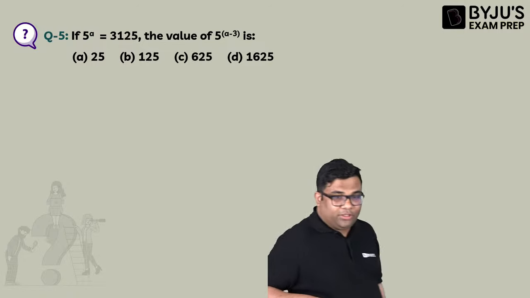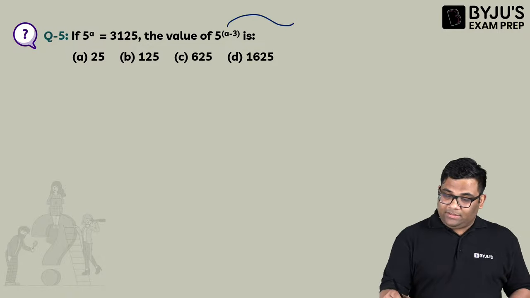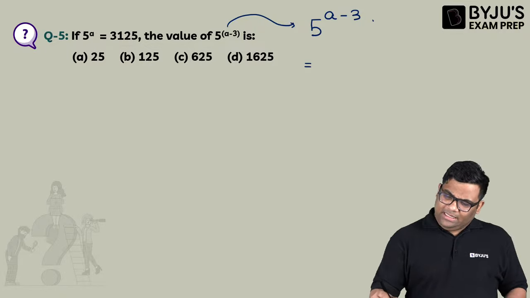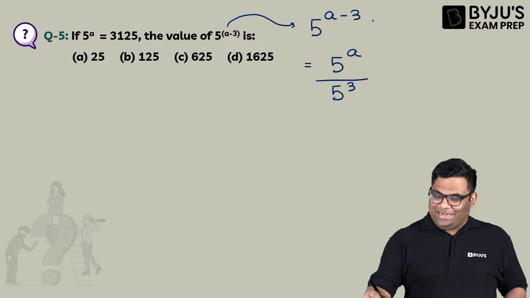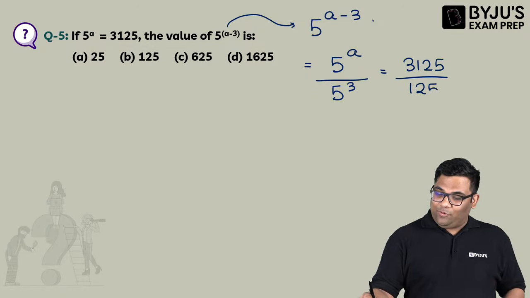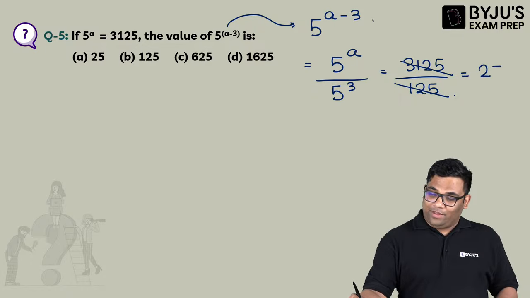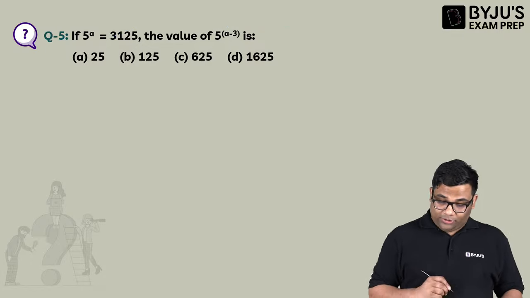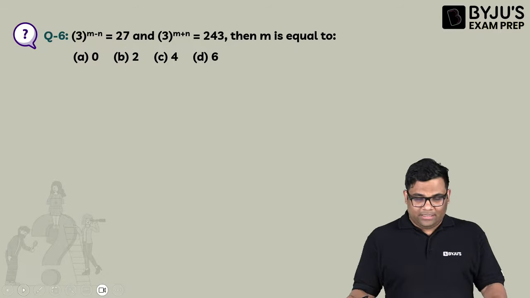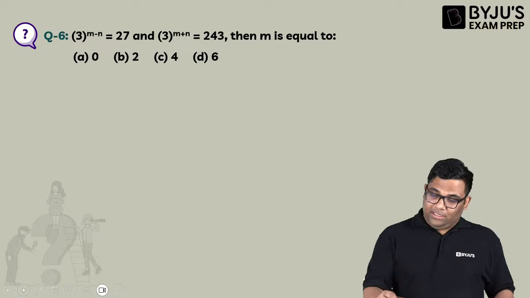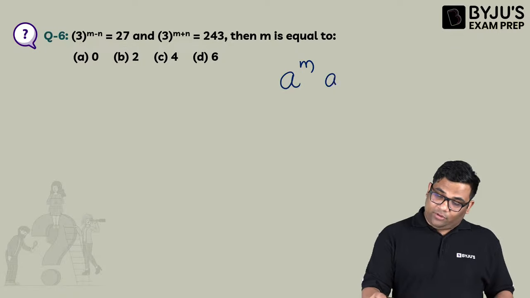Okay, very straightforward question. You can write this down as 5 to the power a minus 3. This is basically 5 to the power a by 5 to the power 3. It's simple, right? And this is 3125 divided by this. 5 cube is 125. So if you solve this, you are getting an answer of 25. Very basic question. The next question, please solve this. Let us see how many solve this question. Very easy. You can use different identities. You can use this identity, it will be easier for you to solve this.